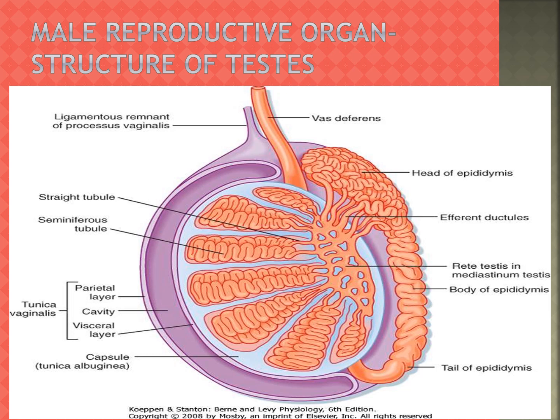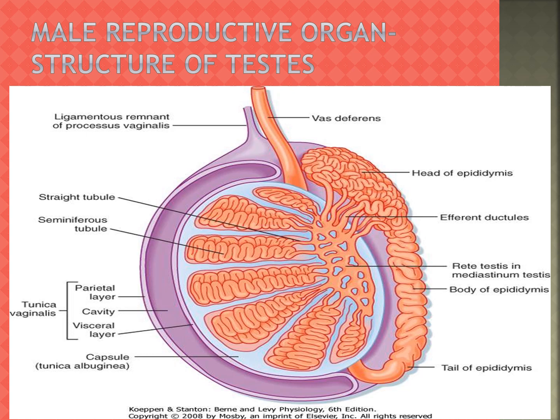What is spermatogenesis? Spermatogenesis means formation of sperm, the process of producing sperm. Male reproductive organ, that is the testis.